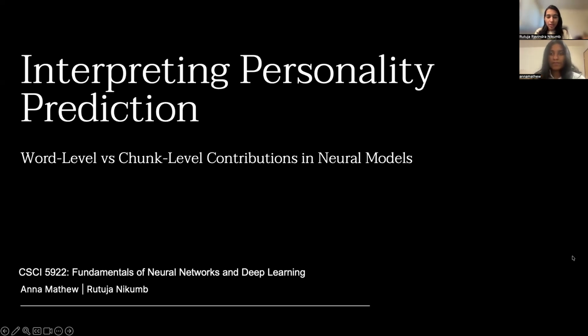Hello everyone. Our project is about interpreting personality prediction. We are finding the personality of people from their Reddit posts. The main idea here is simple. Instead of only asking whether a model can predict personality, I ask what evidence the model is actually using. This matters because the model can get good accuracy for the wrong reasons.